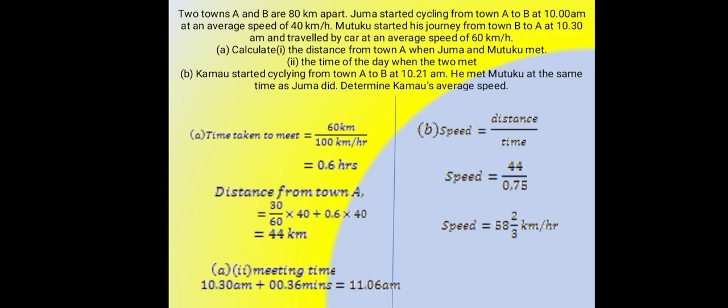met. B. Kamau started cycling from town A to B at 10:21 a.m. He met Mutuku at the same time as Juma did. Determine Kamau's average speed.